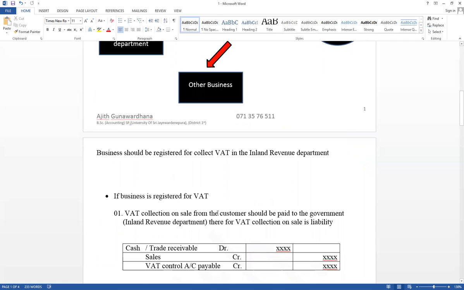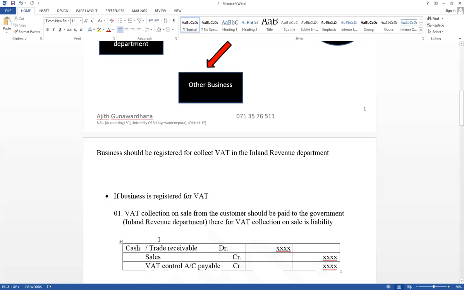VAT collection on sales from the customer should be paid to the government. That value should be paid to the government. Therefore, that is a liability. The VAT collection amount should be paid to the government. That is a liability. Therefore, think about double entry.